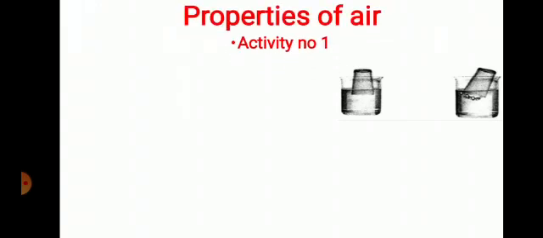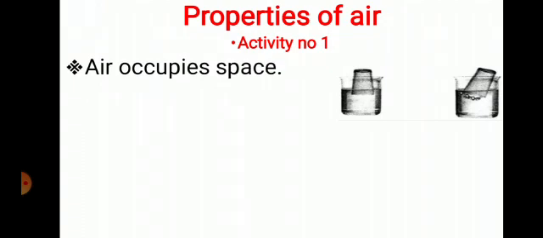Now you can see this picture, children, what it is about. Yes, we will do some experiments to understand the properties of air. First property, air occupies space. If you take an empty glass and try to immerse it in water, you are not able to do it. But if you tilt the glass a little, then the water enters it and you are able to immerse it.